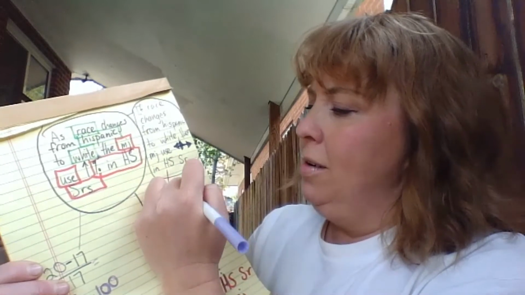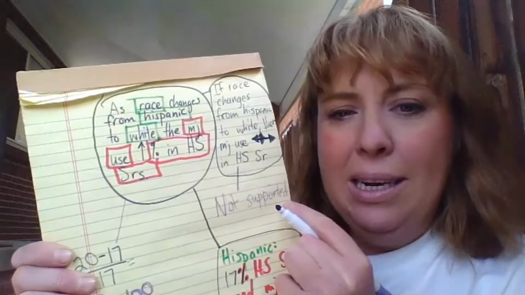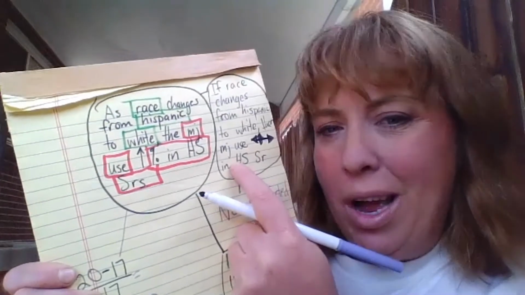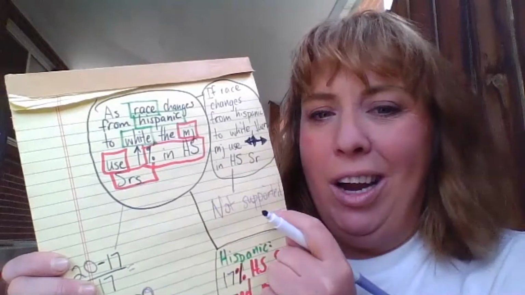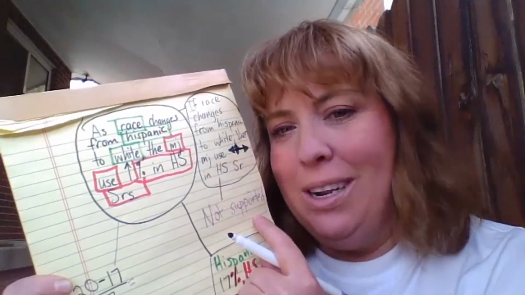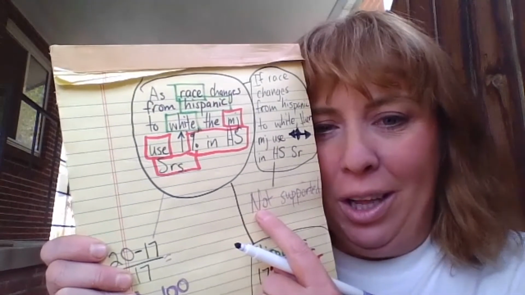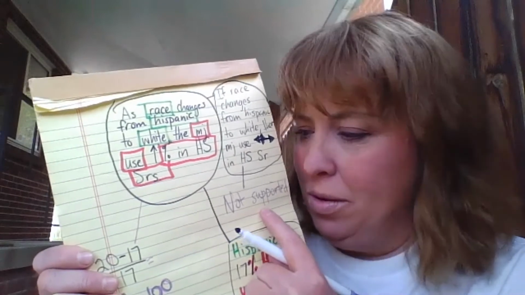You only get supported or not supported here. There's no right or wrong, because it could be in a different year, and my hypothesis is supported. Right? It could be in a different country, and my hypothesis is supported. So it's true, right? We are not the end all be all in our one lab for these relationships.